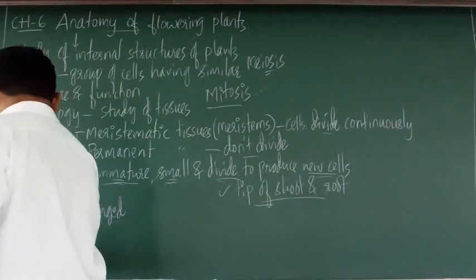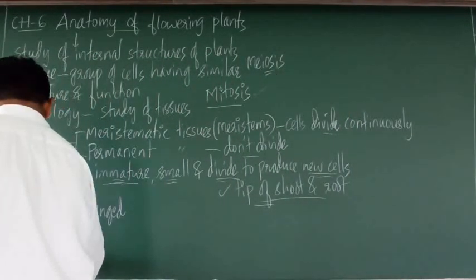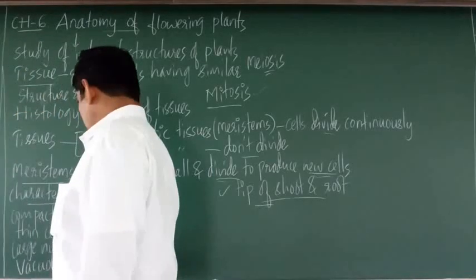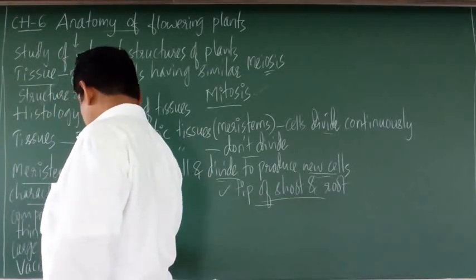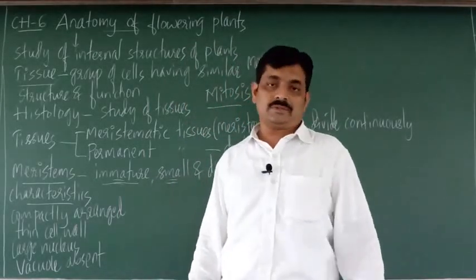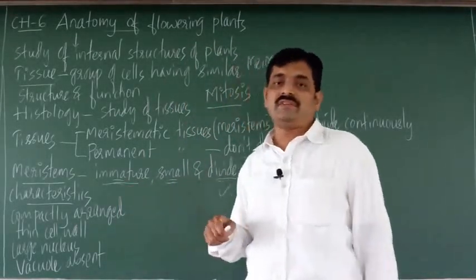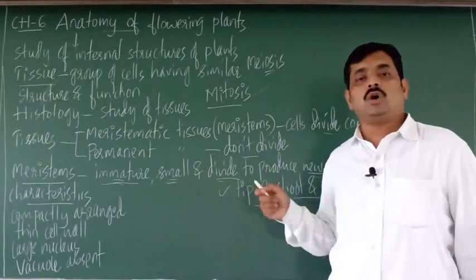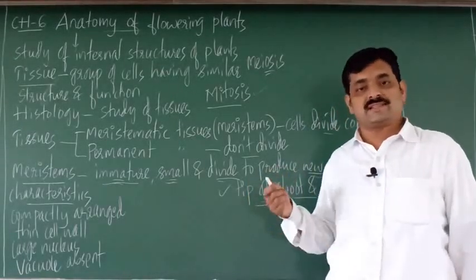Then vacuole. So vacuole is very small. Vacuole may be very small or it is absent. So those are the features or characteristics of meristems or meristematic cells.